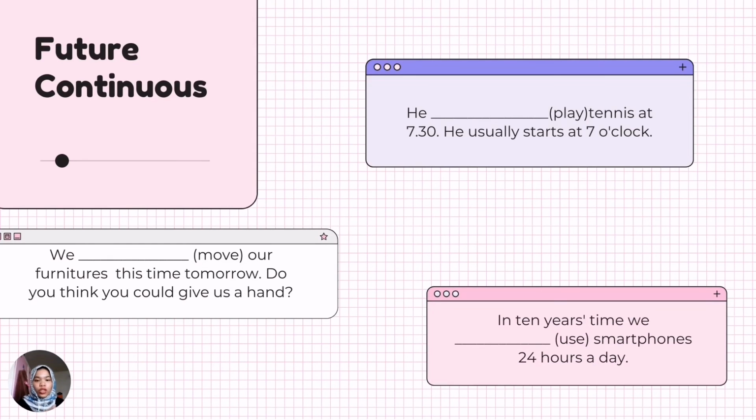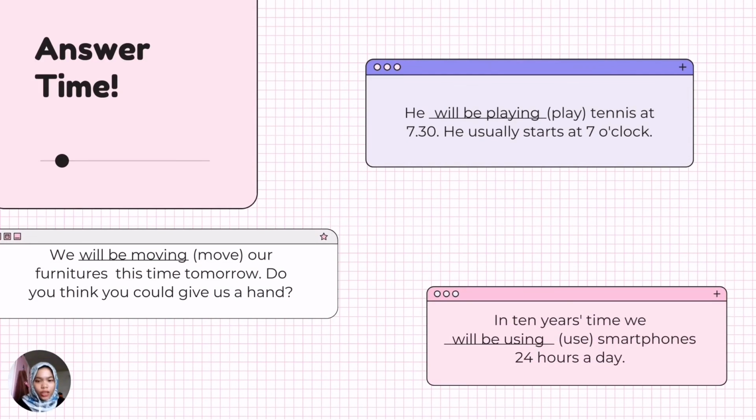So for future continuous, please look at the question and start giving your answer. He blank play tennis at 7:30, usually starts at 7 o'clock. We blank move our furniture this time tomorrow. Do you think you could give us a hand? In 10 years time, we blank use smartphones 24 hours a day. I'll give you some time. Answer. Do you get them correct?